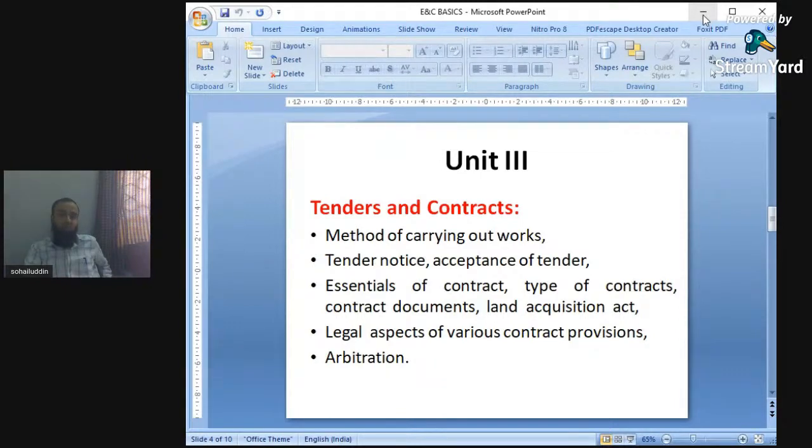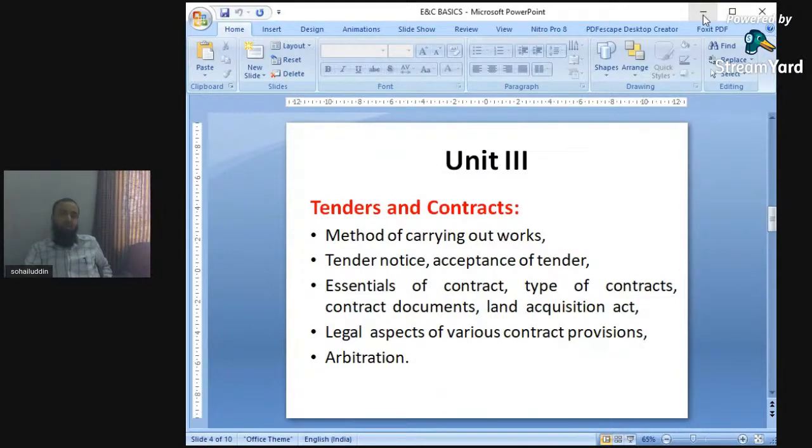The fourth point is legal aspects of various contract provisions and arbitrations. So arbitration is also important. Arbitration is nothing but a dispute between the two bodies. When there is a dispute between the two bodies, tenders and contracts play an important role, because according to the written terms, we can have a judgment, or we can have a work to be done.